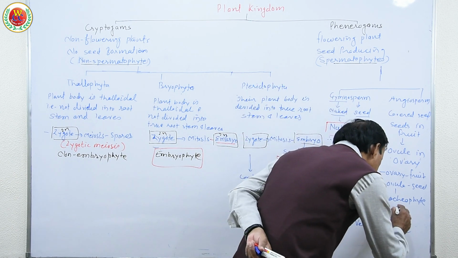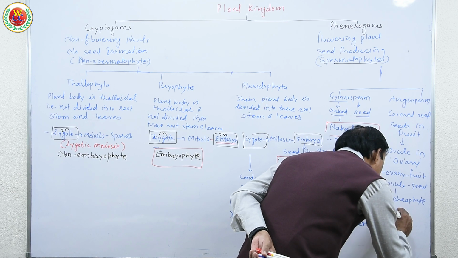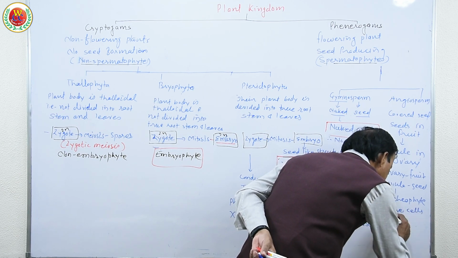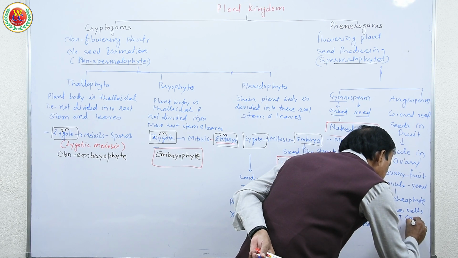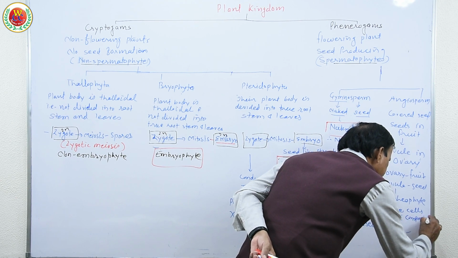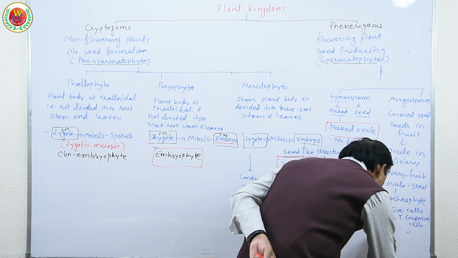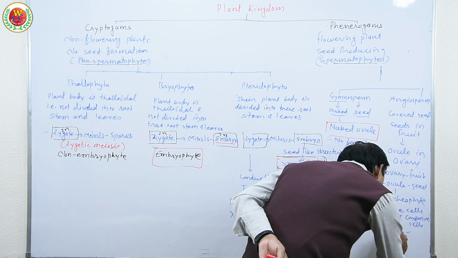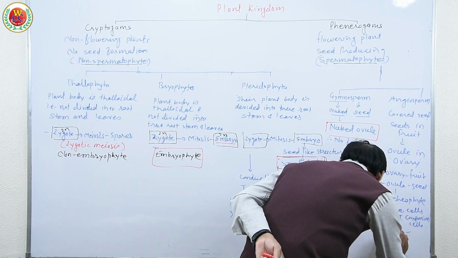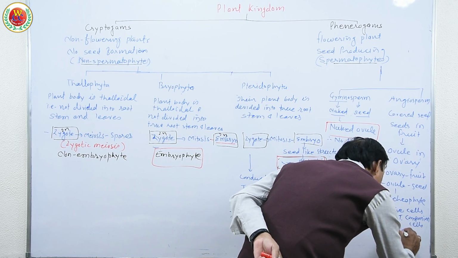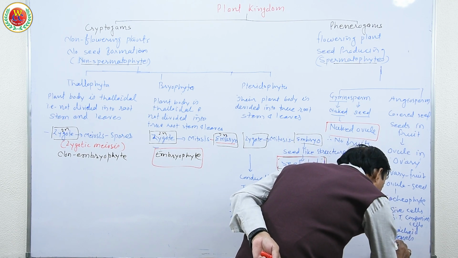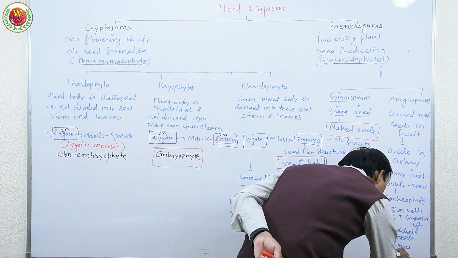And the same in all Angiosperm: phloem has sieve tubes and companion cells. So here in xylem, they have tracheids, vessels, xylem fibers and xylem parenchyma.